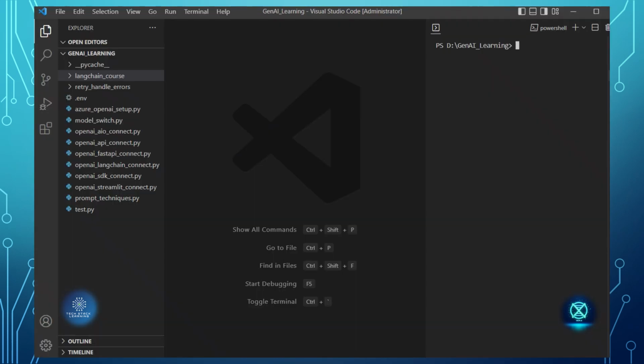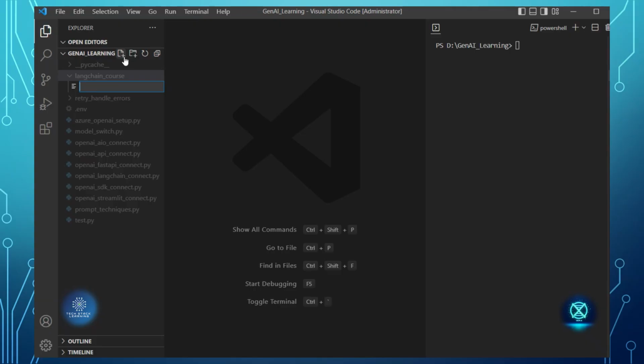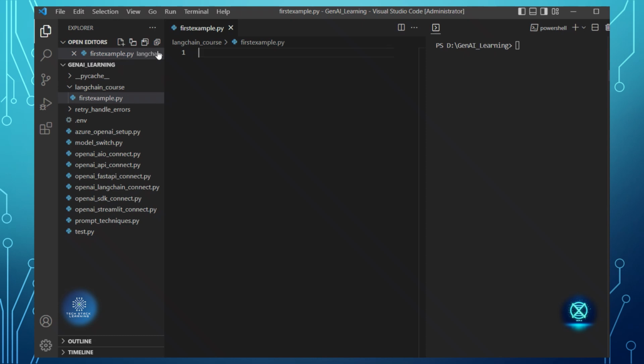Now let's see a simple example with and without using LangChain. I have created one folder called LangChain Pros, where we will create all the LangChain related examples. Let me first create one example, the first example dot py, where we will see the difference without LangChain. So let's directly import the Azure OpenAI.